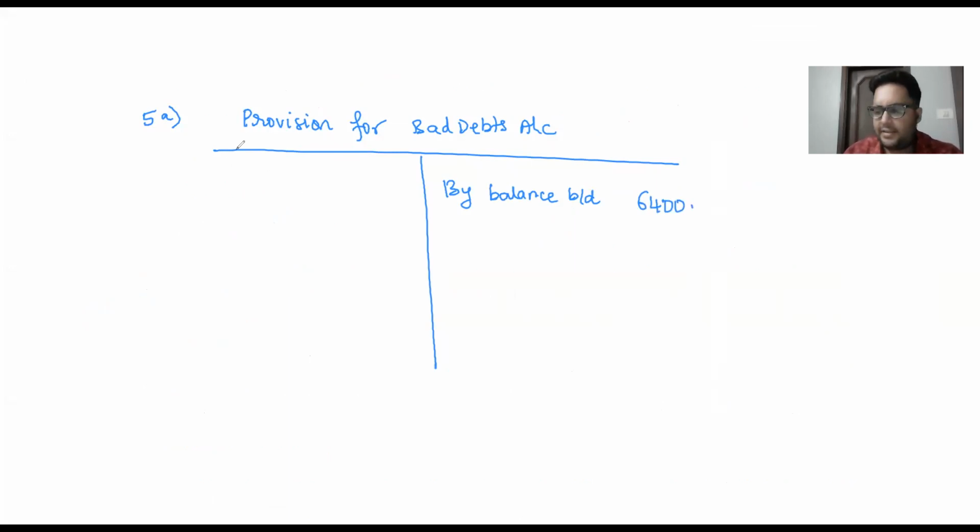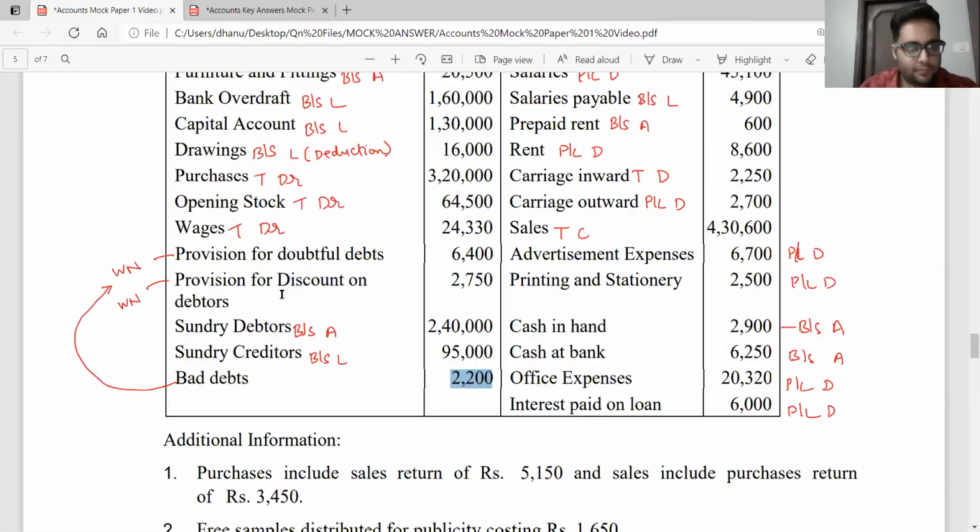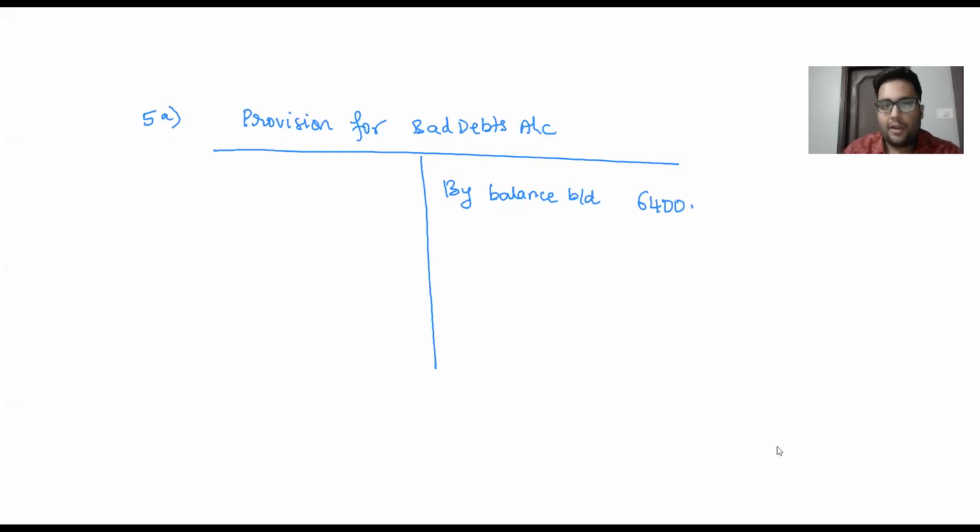What is the value of bad debts? Value of bad debts is 2,200. I'm recording the bad debts in the PBD account. I will say to bad debts, the value of 2,200. Now this is the information given to me in the question. After this, what are they saying? They're telling to create a provision. How much is the provision to be created? 5% of what? 5% of debtors.